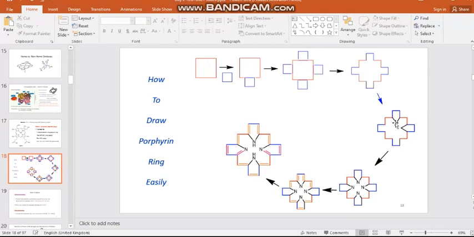Then put a cone at the head of the square. Putting a cone here, this is the head position where the small square edge and the big square edge are meeting. That is what we call the head position.